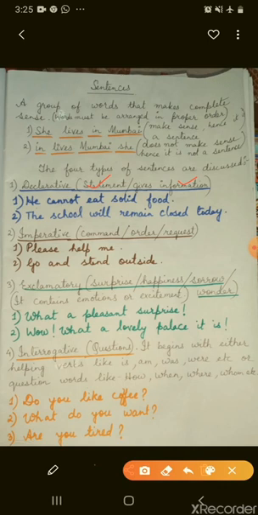And one more thing you will remember: in declarative sentences, both positive and negative sentences are included. In the first sentence, he cannot eat solid food, not is used, isn't it?